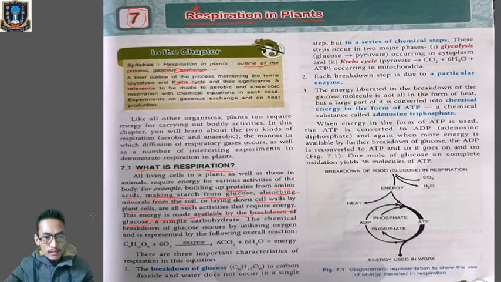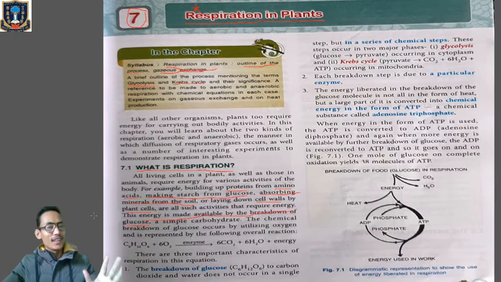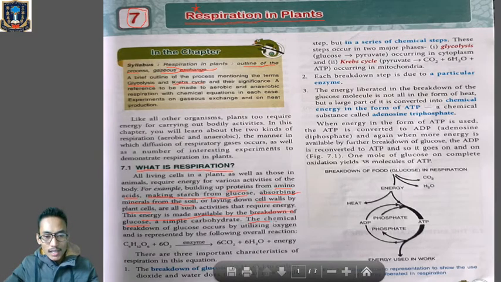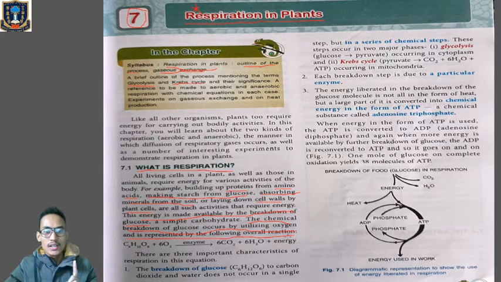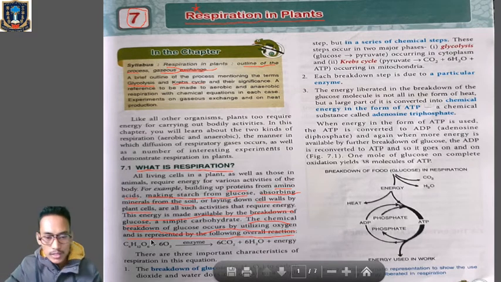And when those glucose molecules are broken down, what will be released? Energy will be released. Clear? So the chemical breakdown of glucose occurs by utilizing oxygen and is represented by the following overall reaction. Before going to the reactions, I will tell you that for the process of respiration, oxygen is required. Clear? So let's check out the reactions of respiration.